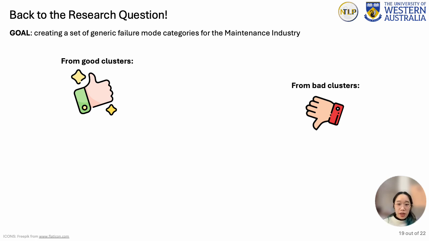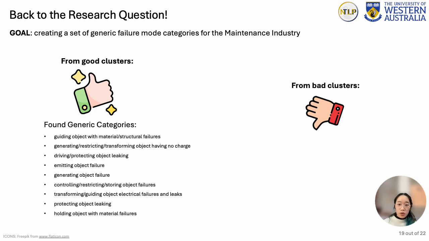Through this study, we were able to create embeddings that combine a semantic representation of maintenance work orders with engineering knowledge in the form of inherent function annotations. From these embeddings, we were able to perform clustering to group similar work orders together, and by analyzing the resulting clusters, identify the good clusters that can be used as a generic category for failure modes. We identified 9 generic categories from good clusters listed here.